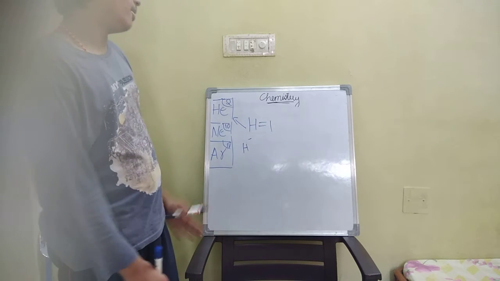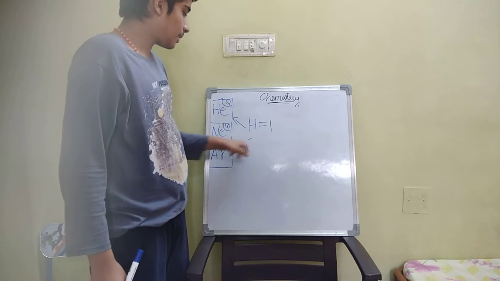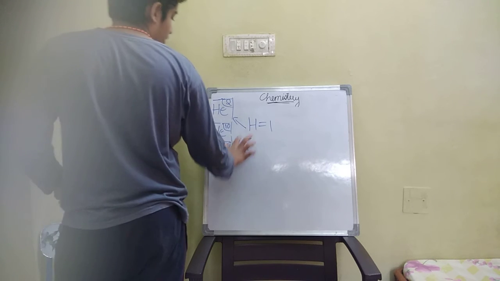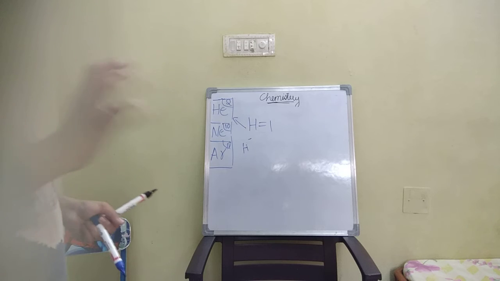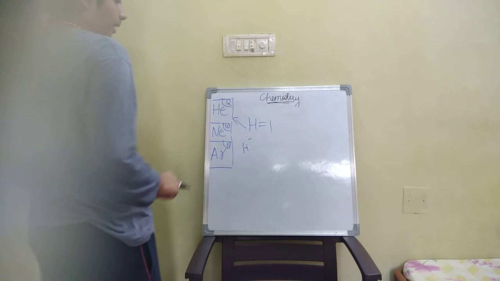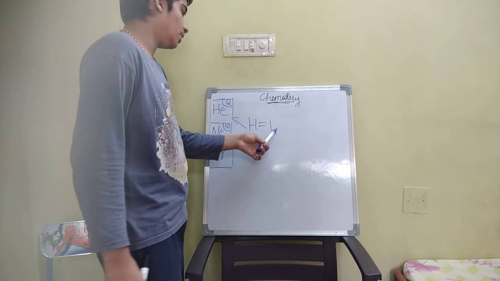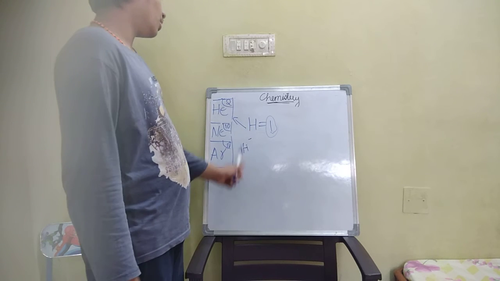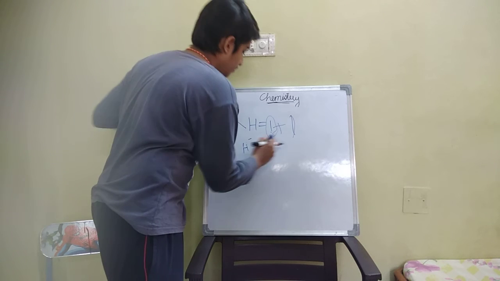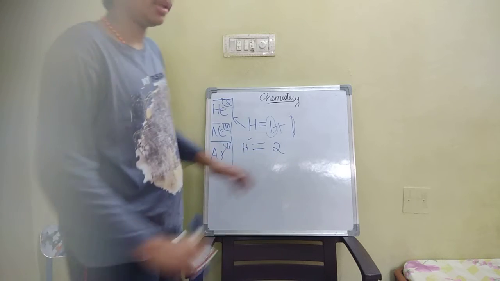We'll discuss cation also, but now we'll discuss anions. If we gain electrons, we keep anion, meaning minus. This is gain of electron, and gain of electron is called anion. H minus: now it gained one electron. Hydrogen minus means one electron was already there and one more electron is added. Now it's a stable gas.